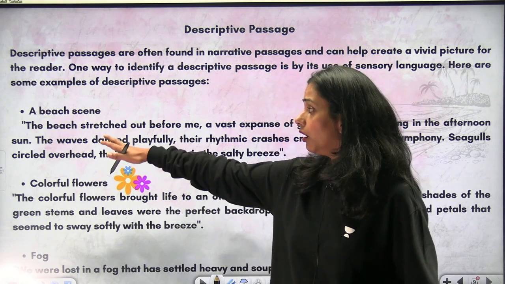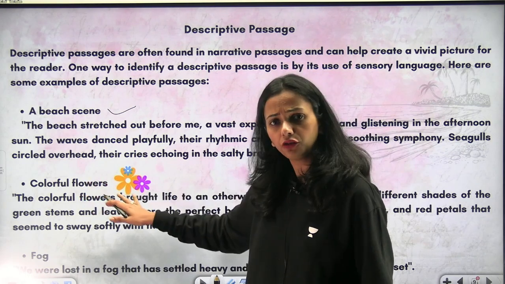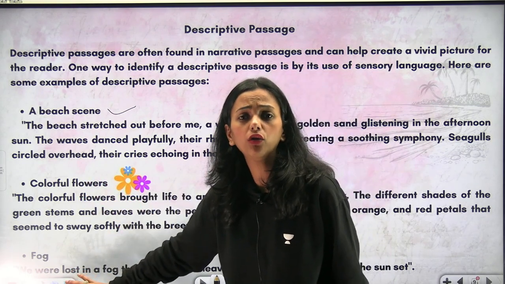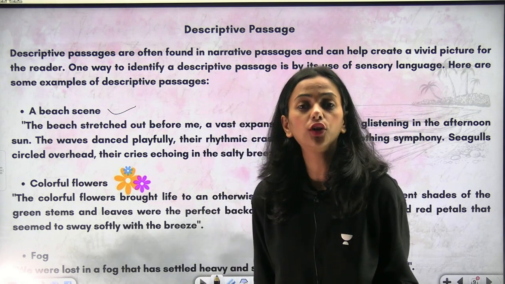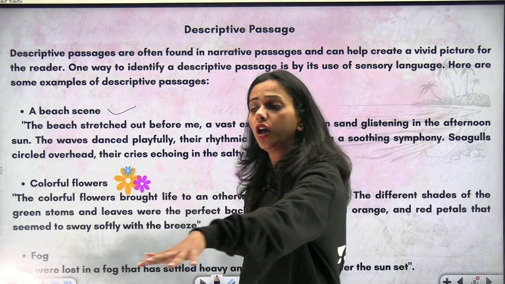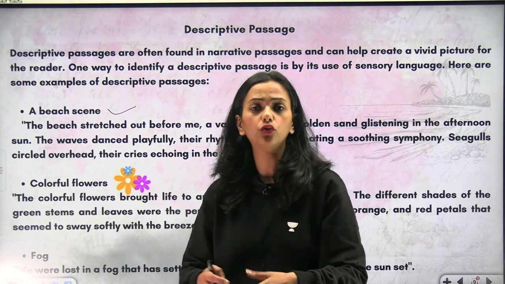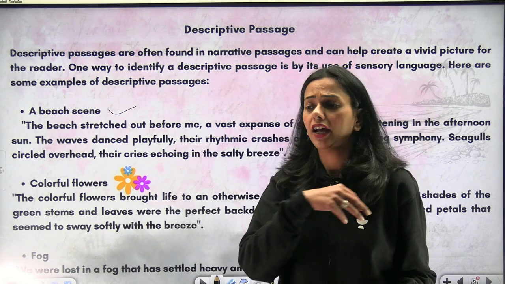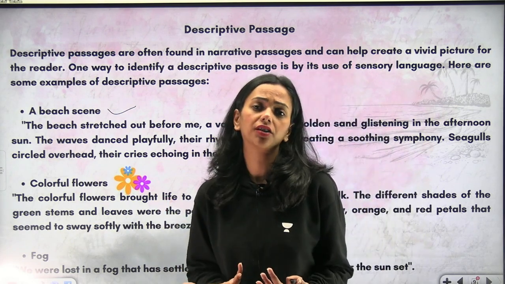Here I have taken some examples of a beach scene, maybe colorful flowers, maybe a fog. How does a fog work? You're in a hilly area, maybe you're in Shimla or Ooty, and the fog is gliding over below you. It looks like clouds, it looks like cotton candy, and that's how a descriptive passage works.